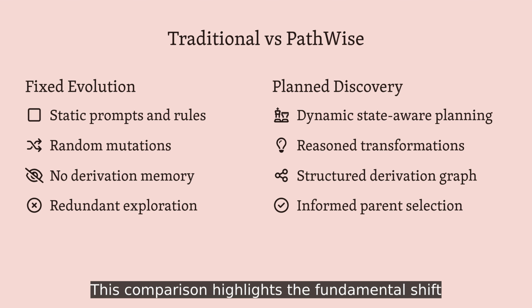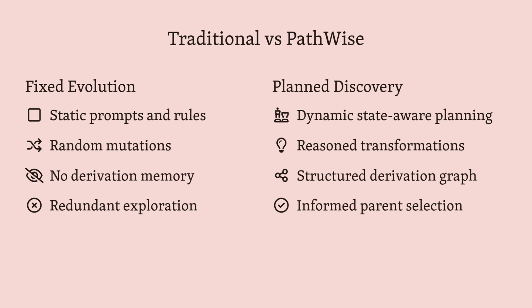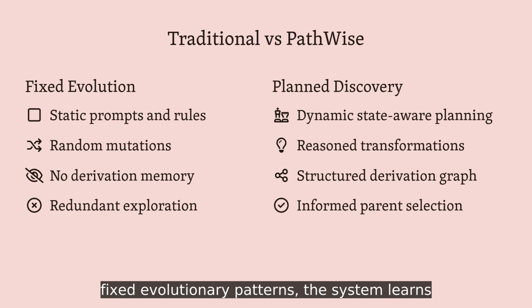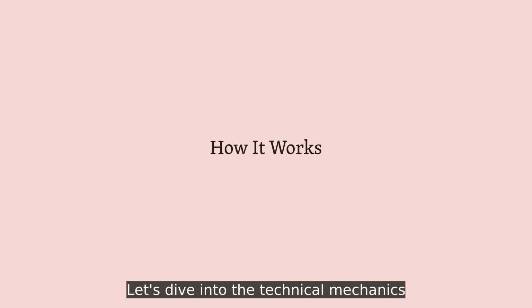This comparison highlights the fundamental shift PathWise introduces. Rather than relying on fixed evolutionary patterns, the system learns to plan its search strategy based on accumulated derivation experience. Let's dive into the technical mechanics that make this approach work.